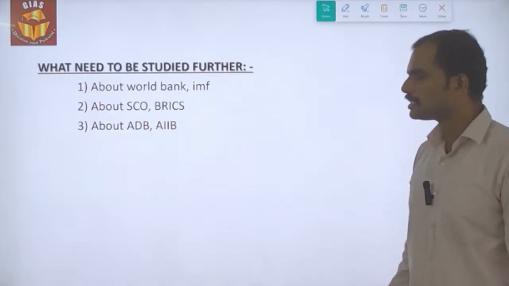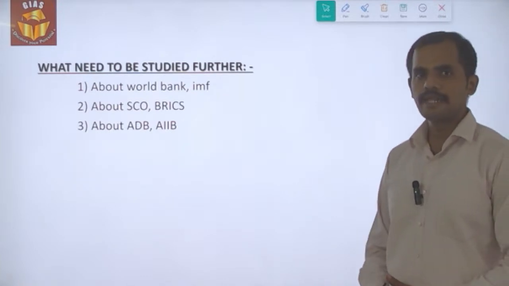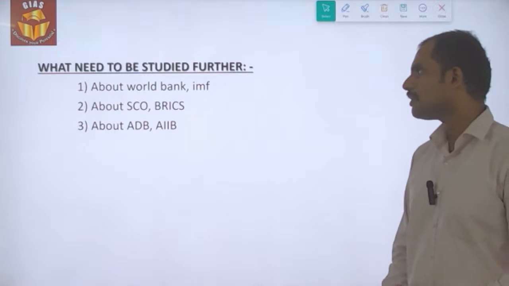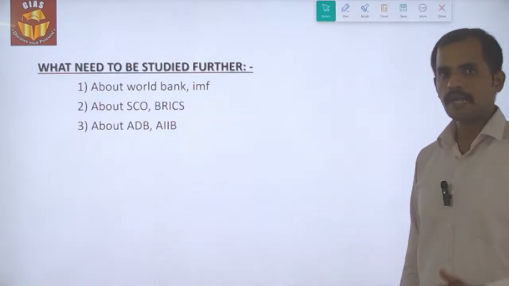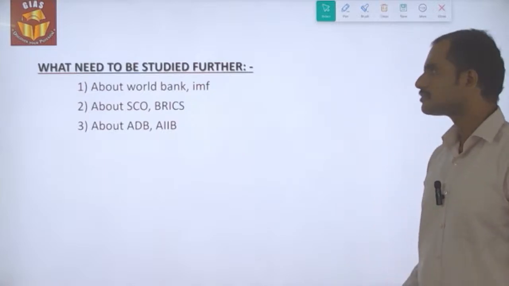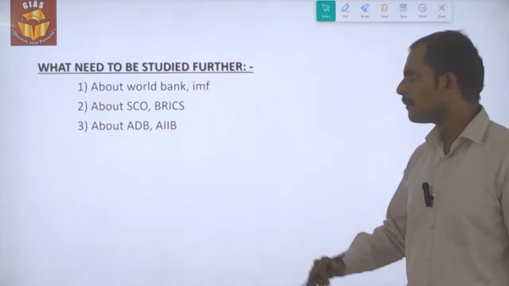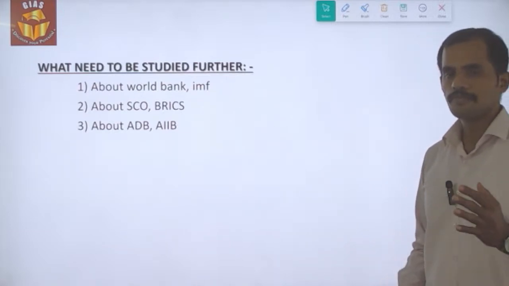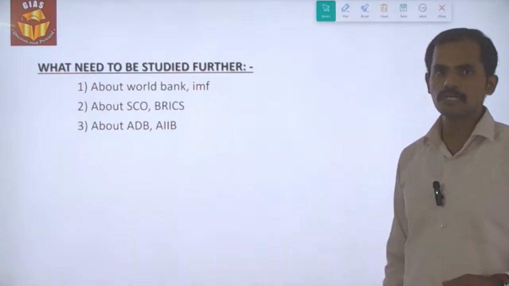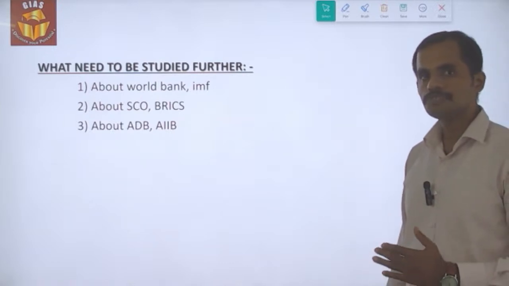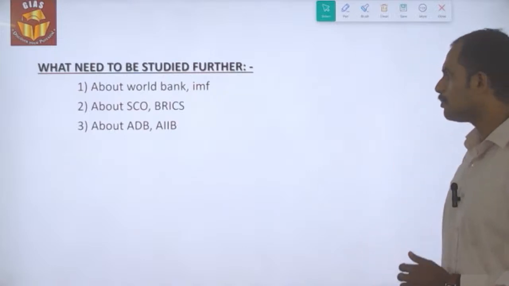So what needs to be studied further is, we should be aware of the World Bank and IMF, their structure, mandate and objectives. Secondly, we should be aware of SCO and BRICS, their structure, mandate, their current situation and whether they are performing according to expectations or not. Thirdly, we should also be aware of ADB, that is the Asian Development Bank, and the Asian Infrastructure Investment Bank. These are the other areas we need to be aware of, and with this we have reached the end of this topic.